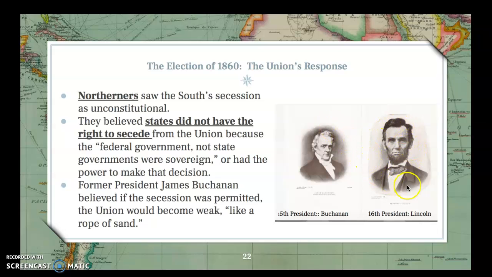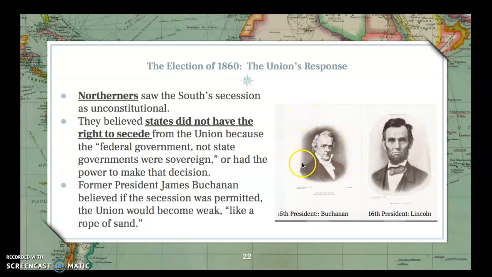Lincoln has won the presidency, but at this point, when the states start seceding, he's what we would call president-elect. He has won the election, but he has not taken office. He has not been inaugurated yet. That happens in January now, but in 1861, that happened on March 4th. So while South Carolina is seceding, James Buchanan, the 15th president, is still in office.